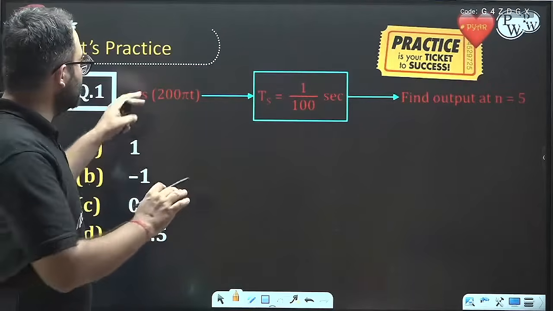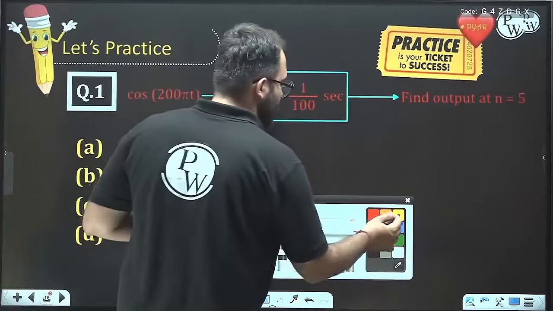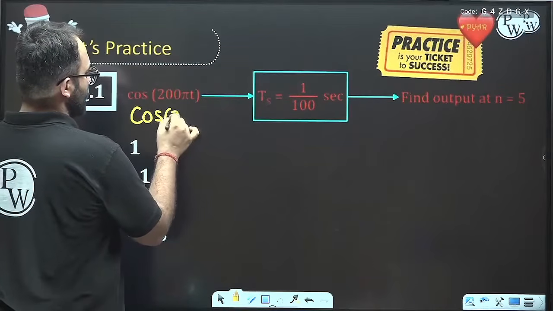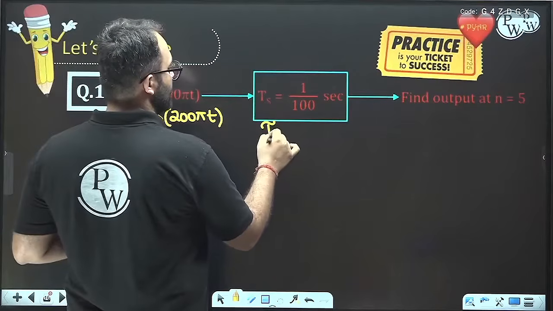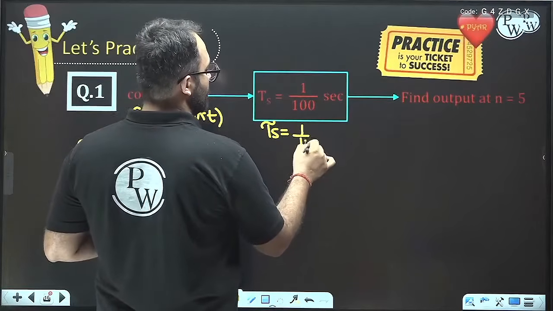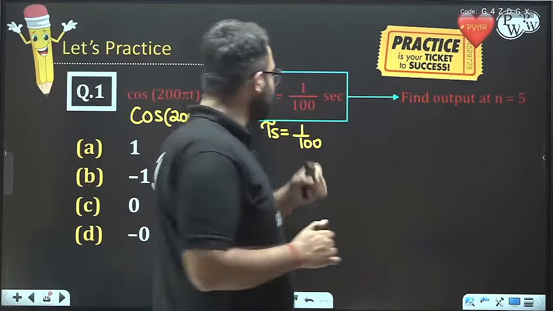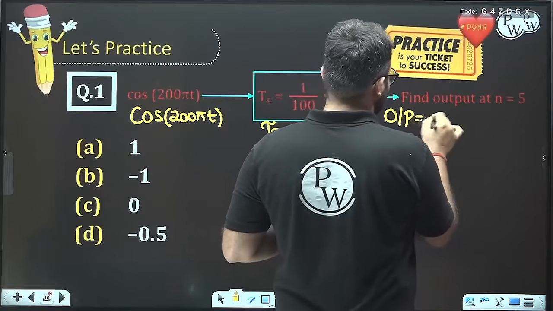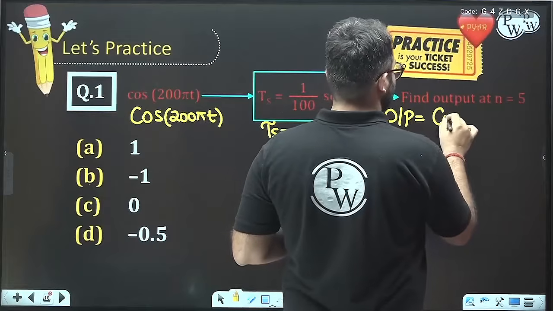Now let's move on to this question. Similarly, in this question also we can do it. It is very easy to solve. The input is cos of 200 pi t, and here TS is equal to 1 upon 100. So how can we get the output? This is a sampler, so the output is simply putting t equal to nTS in the input.